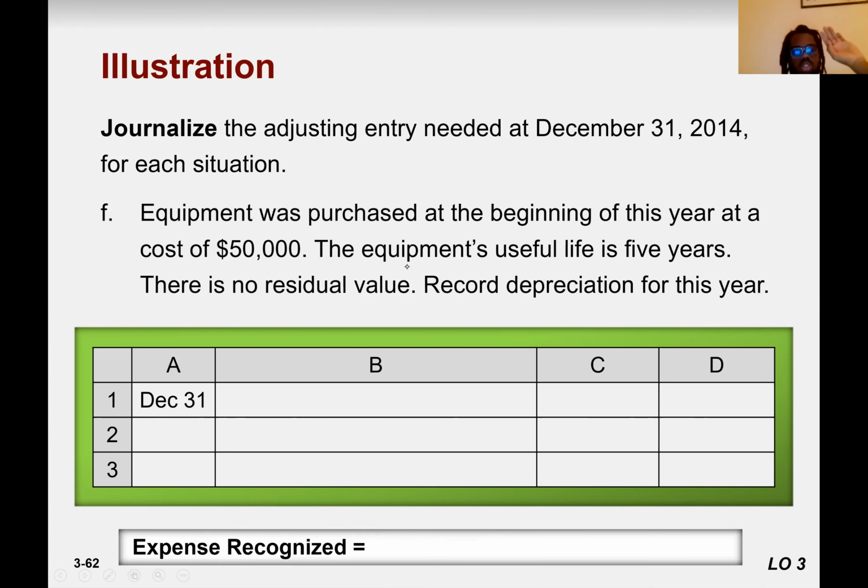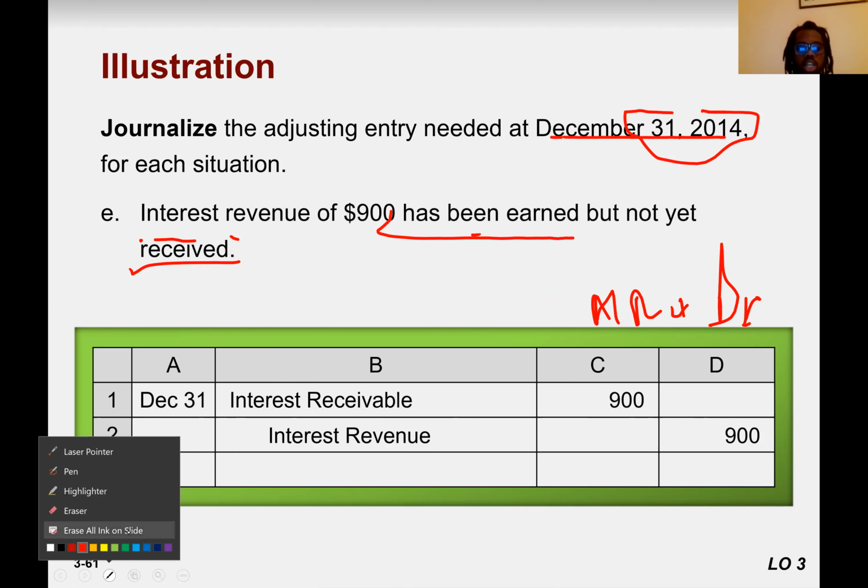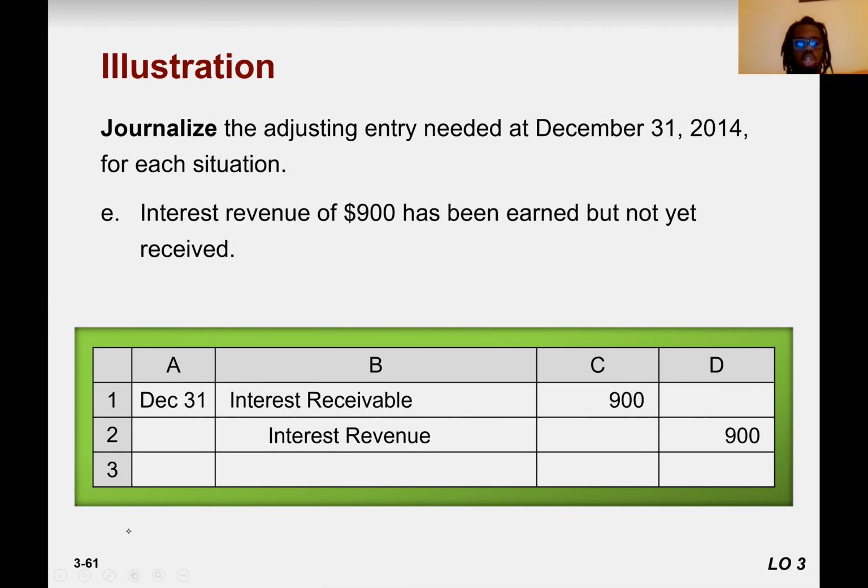Yeah, I have a question. Sure. Can you go back just one slide before? When you say interest revenue, I know cash should be increased. But also, when you say just interest revenue, it should go to owner's equity. Remember, wait. So how do we know that this is the business of interest?